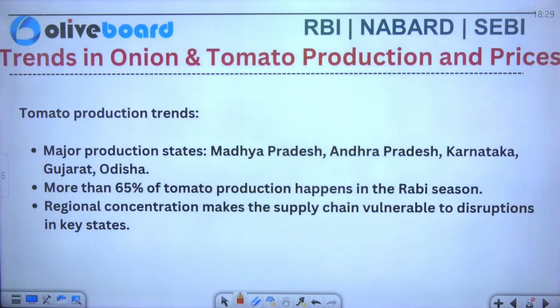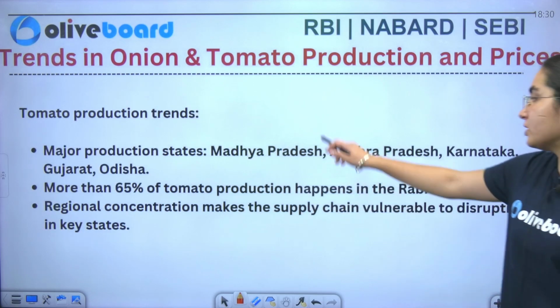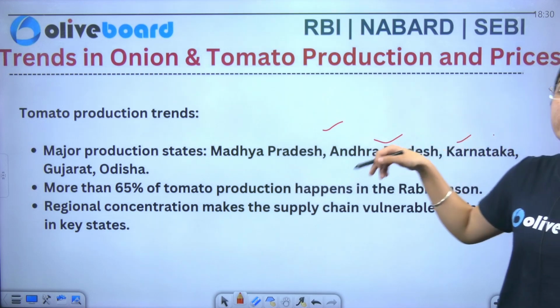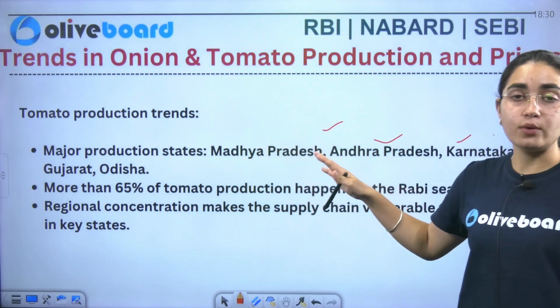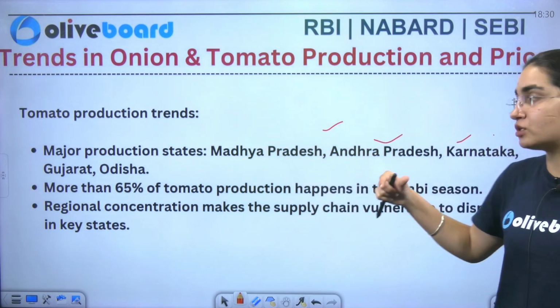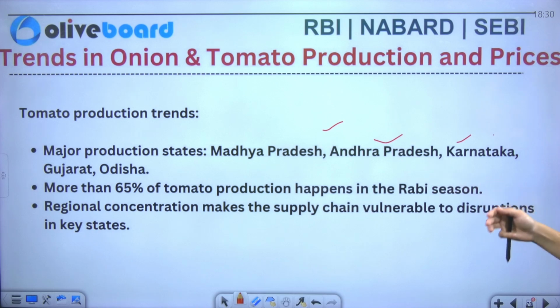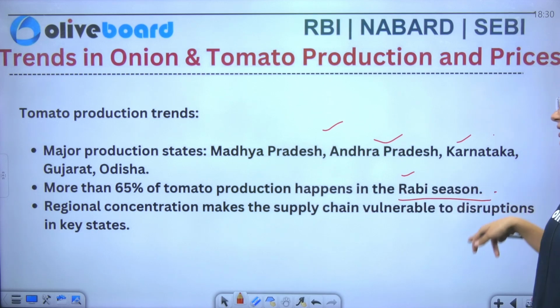Now tomato production trends. The major production states are Madhya Pradesh, Andhra Pradesh, Karnataka, Gujarat and Odisha. These are other major producing states of tomato. Similarly, more than 65% of the tomato production happens in the Rabi season only. Regional concentration makes the supply chain vulnerable to disruption in the key areas.